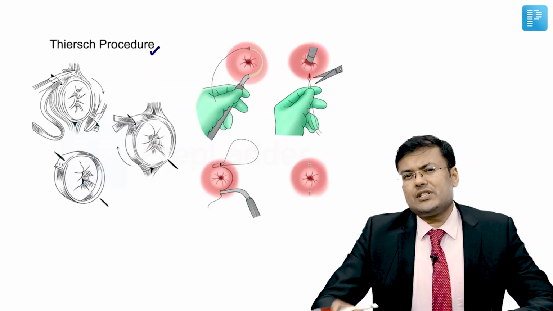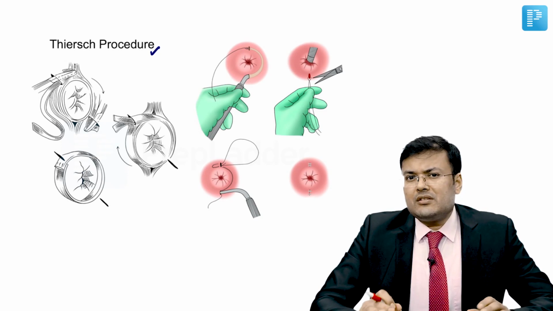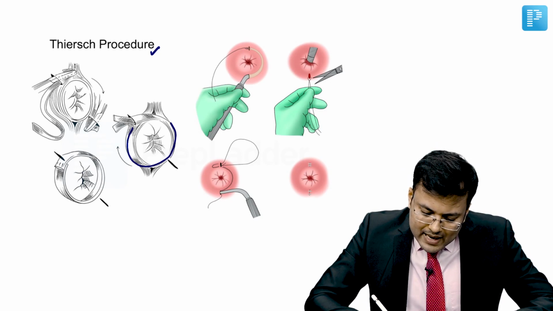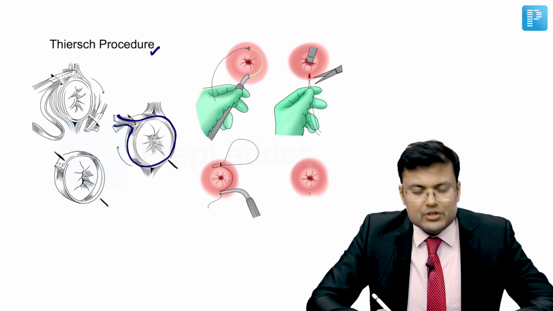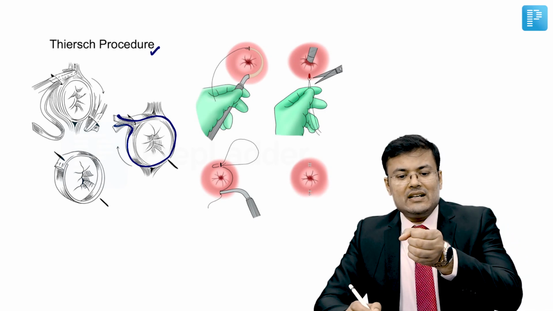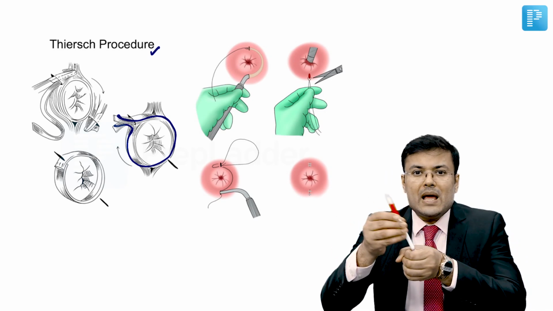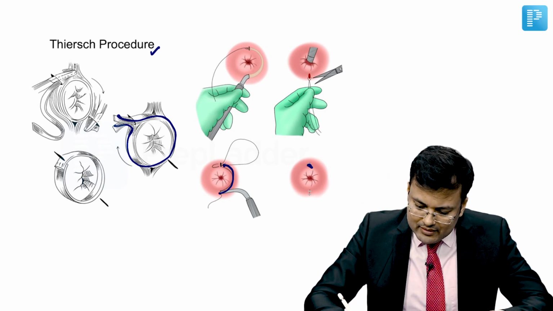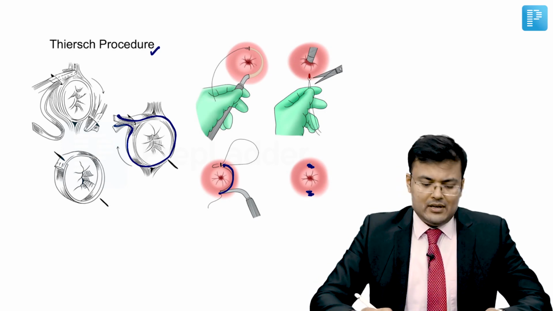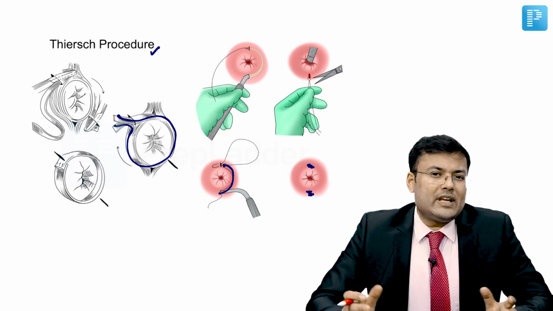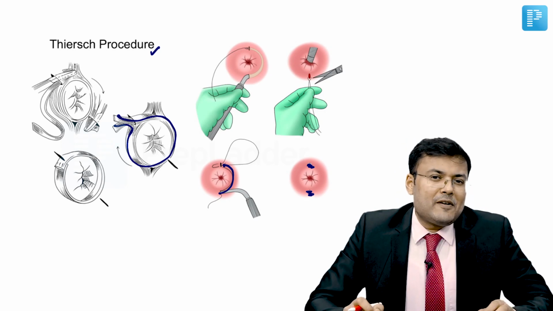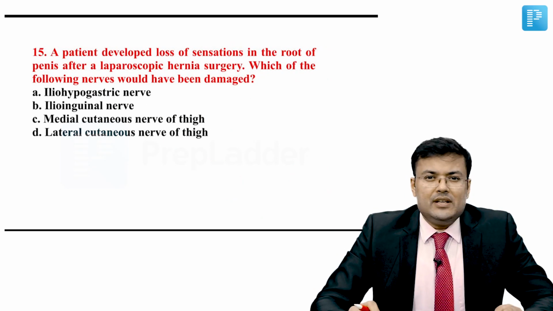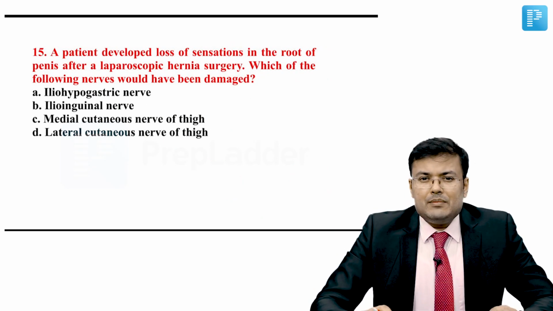There was one image-based question related to the Thiersch procedure or Thiersch anal wiring in NEET PG. So what we do, you can see that we apply a band, silastic tape or suture around the anal canal. So this is anal tightening so that there is no prolapse. Clear? Generally, it is done for patients who cannot tolerate long-duration surgery. It's a type of perineal approach for rectal prolapse. See question number 15. Similar questions were asked in AIIMS many times before.